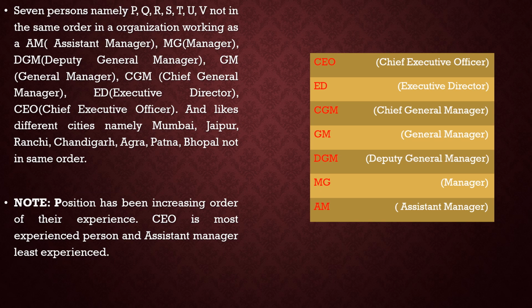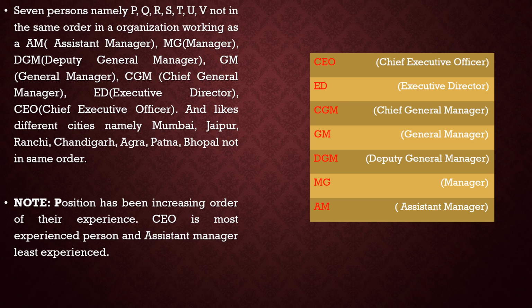In the first paragraph, it has been explained that there are 7 persons P, Q, R, S, T, U and V, not in the same order, in an organization working as assistant manager. Different posts are given. They like different cities. Position is in increasing order of their experience. CEO is the most experienced person and assistant manager is the least experienced person. The final aim of this puzzle is that you should arrange P, Q, R, S, T, U, V according to their experience and according to the cities which they like. After solving this puzzle, you should be able to answer which city R likes and at which position he is working in the organization, and so on for other persons.